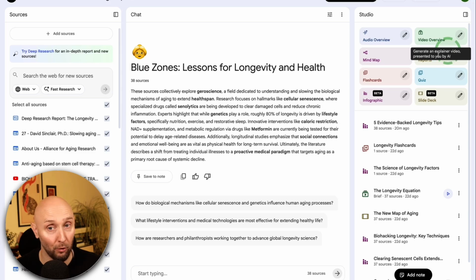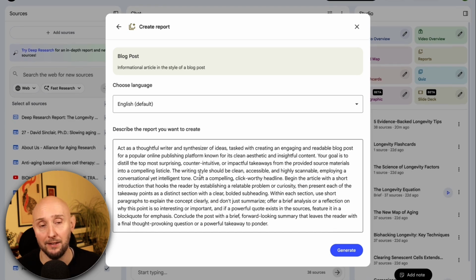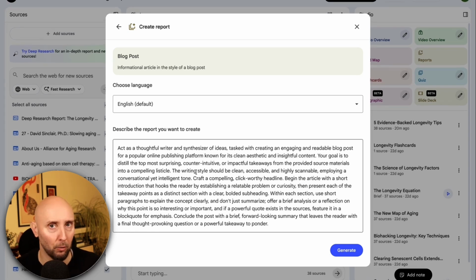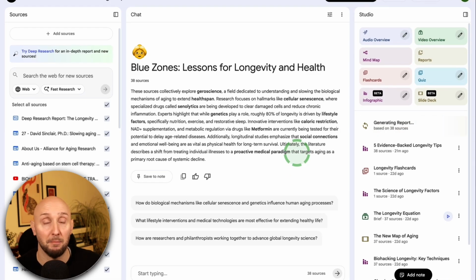So you can go up to reports right here, select this option. Now right here, we can create all kinds of reports, including study guides and explainer articles. But at the top right here, we've got blog posts. So if I click on this pencil for the blog post, here is where I can give a detailed prompt on exactly what I want my blog post to be about. Now, if I click generate, this will usually take a minute or two to write a pretty decent blog post.